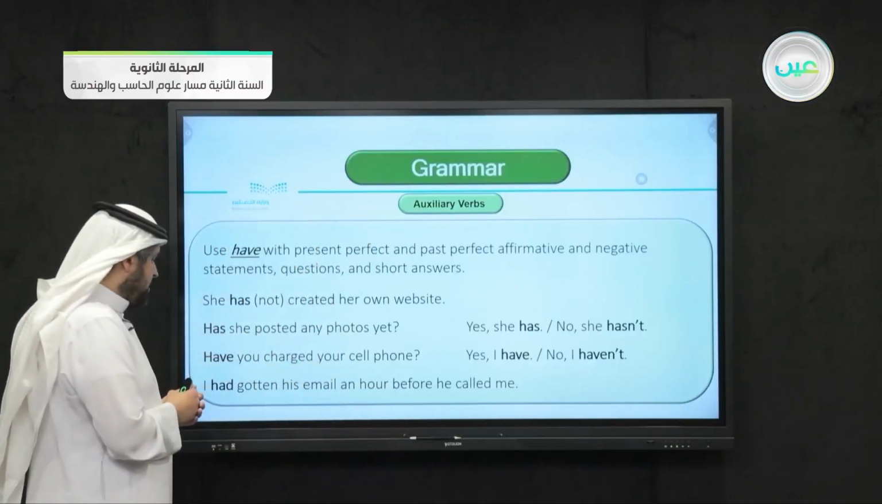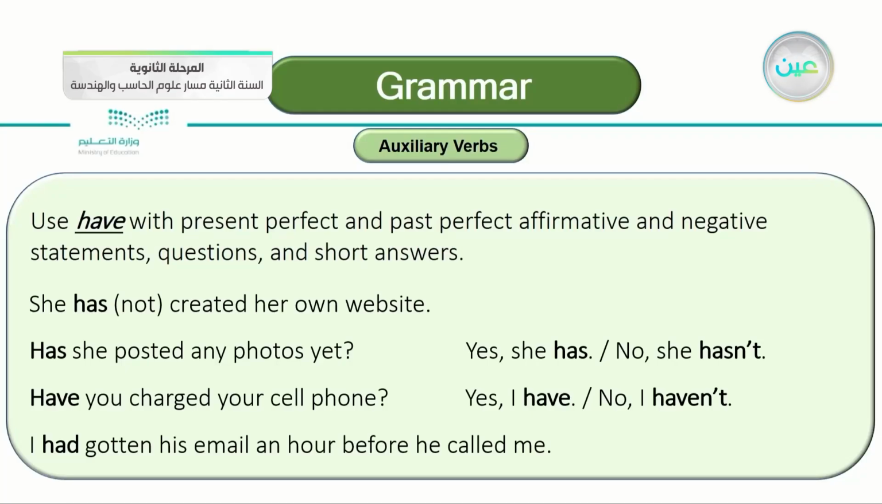The second example: Have you charged your cell phone? Yes or no. If it's yes, you say, yes, I have, the same verb, or you say, no, I haven't. The last example is a statement, not a question. I had gotten his email an hour before he called me.